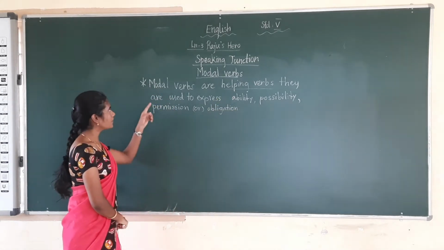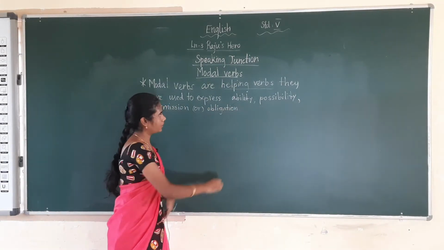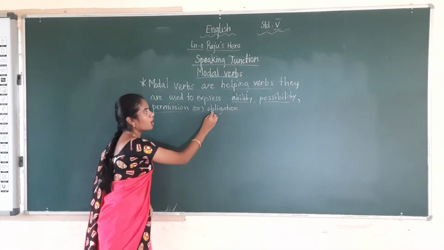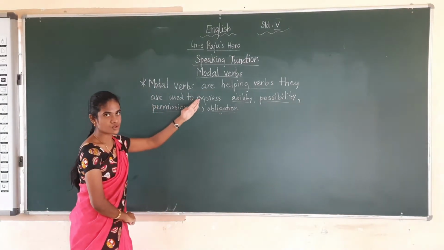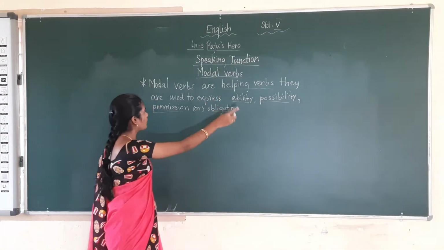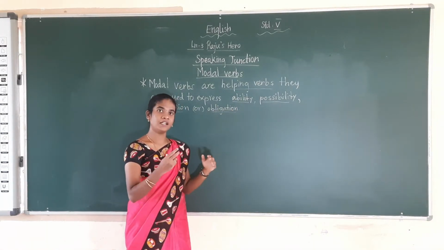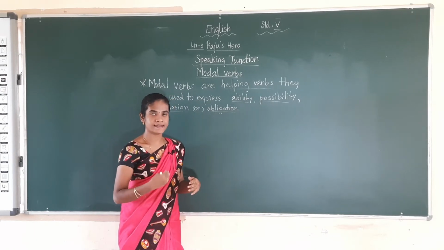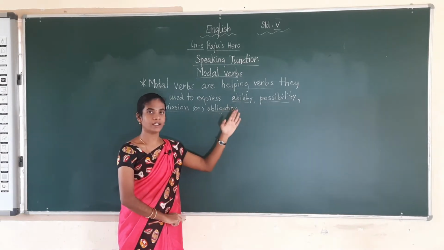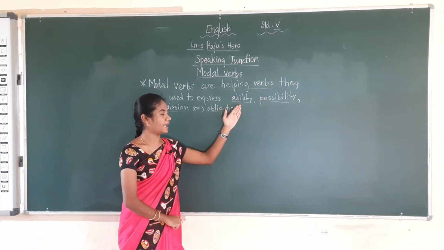So what is a modal verb? Modal verbs are helping verbs. They are used to express ability, possibility, permission or obligation. Okay, what do you mean by ability? Ability means what you can do. What are the talents you have? How can you do it? That's your ability. What are the talents you can do? How many times can you do it? So that is your ability.